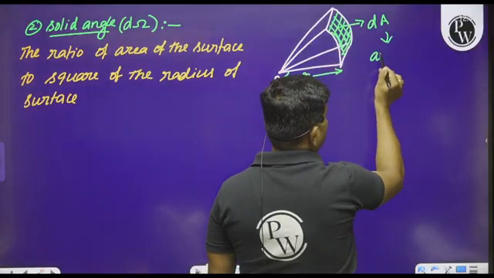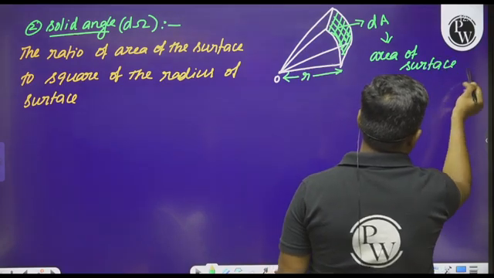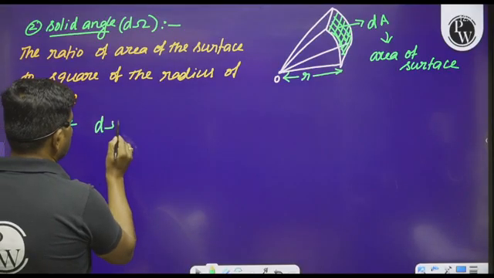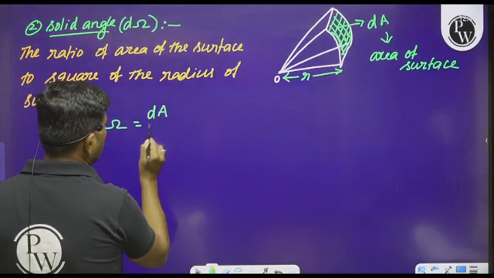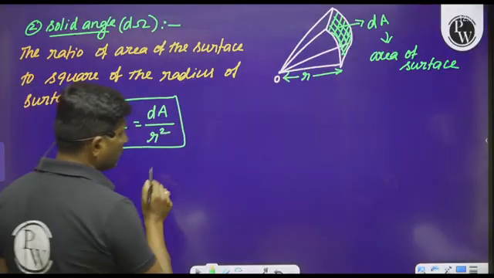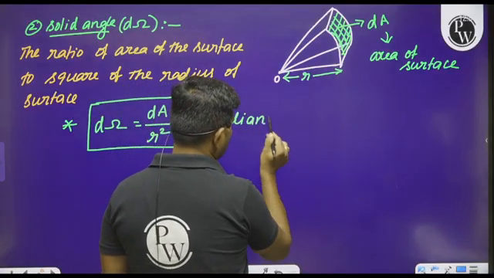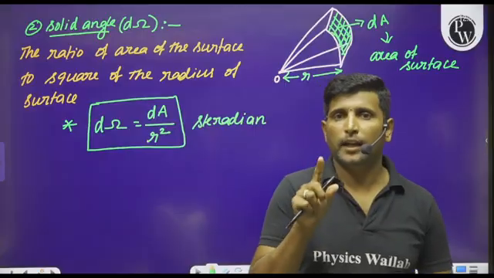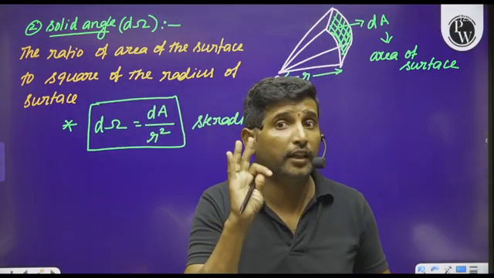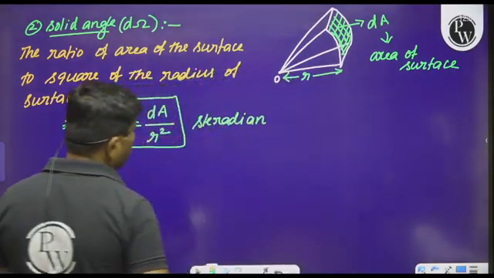What is dA? dA stands for the area of the surface. Then the solid angle is defined as the ratio of the area of the surface to the square of the radius, measured in the unit steradian. And remember that plane angle is a 2-dimensional quantity and solid angle is a 3-dimensional quantity. Please make a difference.